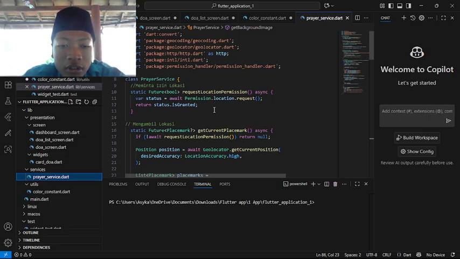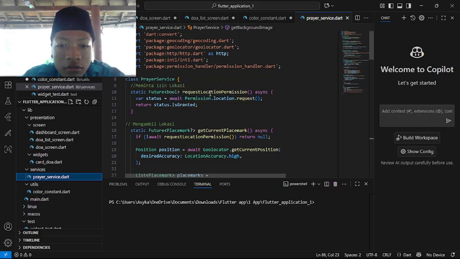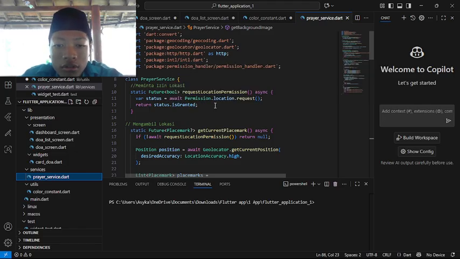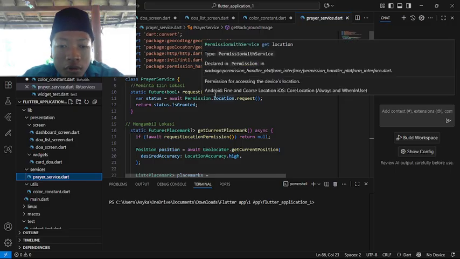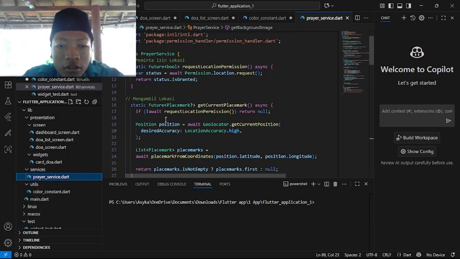The async lets the program run smoothly while waiting for the status.